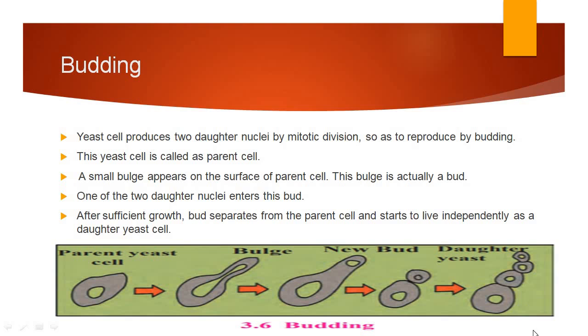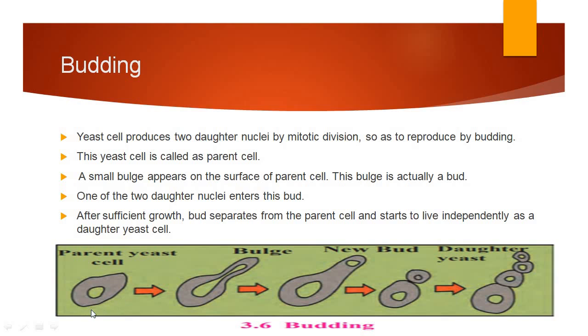So here, yeast cell gets converted, or the yeast cell produces the daughter cells, daughter yeast cells. This is called the budding process. Now what is budding? This is the parent cell. This is the parent yeast cell.